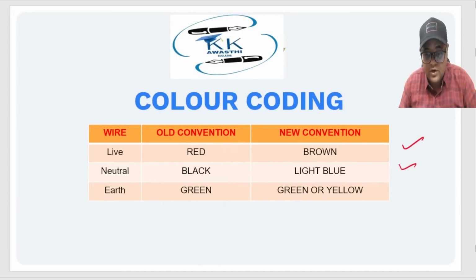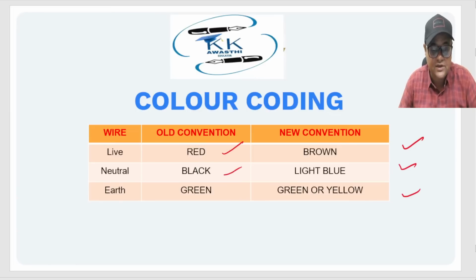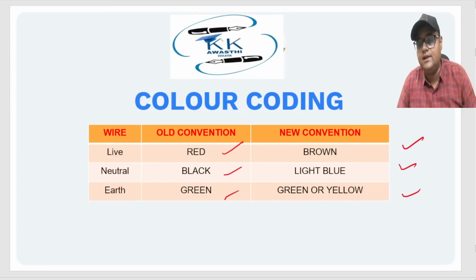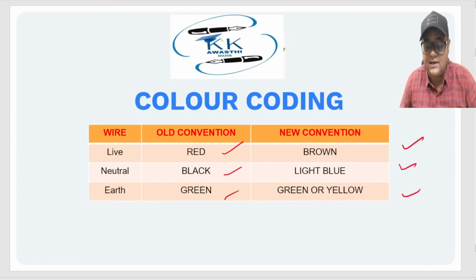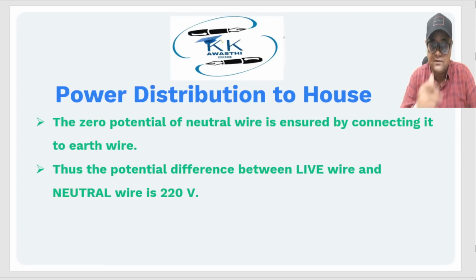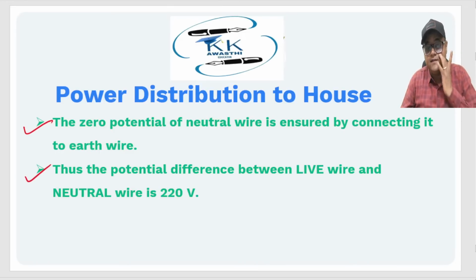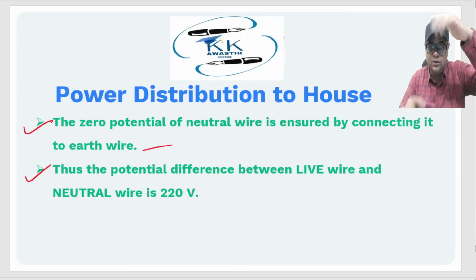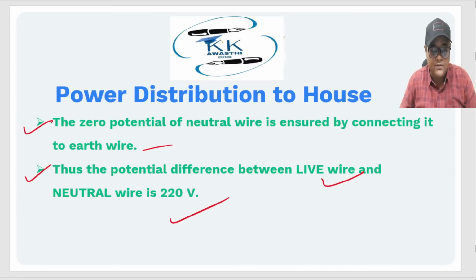These are the color conventions. Old convention and new convention, you have to learn them, because they directly ask you the color as per the new and the old convention. So you have to learn both of these, right? Is that very, very clear? Now, whatever I have just told you, I have written in the slide. The zero potential of the neutral wire is ensured by connecting it to the earth wire. The neutral and the earth wire are connected together, and between the ground, live and neutral, it is 220 volts.